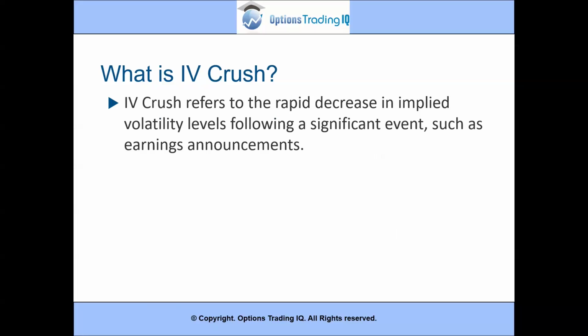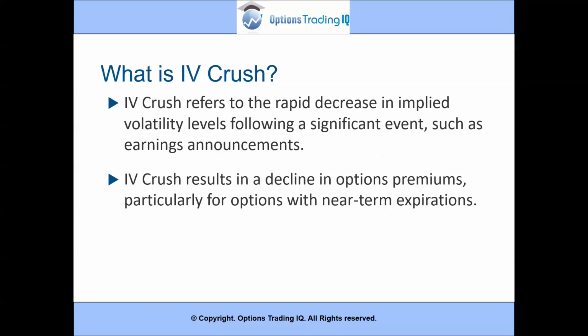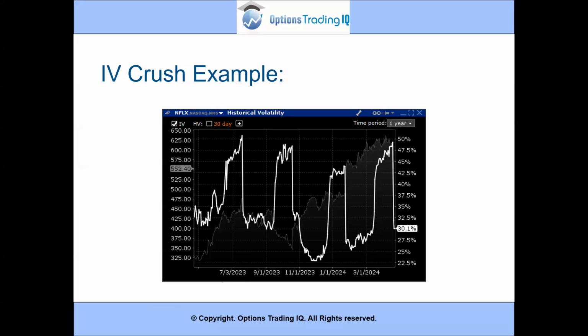IV crush refers to the rapid decrease in implied volatility levels following a significant event, such as earnings announcements. IV crush results in a decline in option premiums, particularly for options with near-term expirations. Let's look at some examples. Here we're looking at Netflix, and you can see quite clearly that it has a pattern of implied volatility rising into earnings, and then as soon as earnings is announced, there's a big drop in implied volatility. So that's the IV crush.